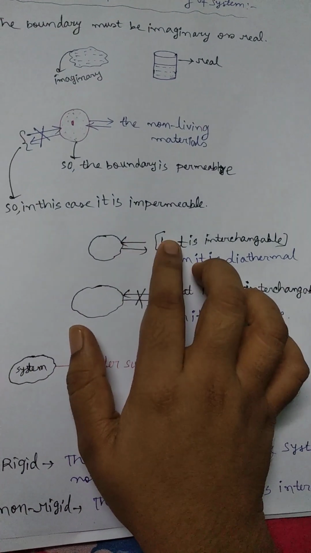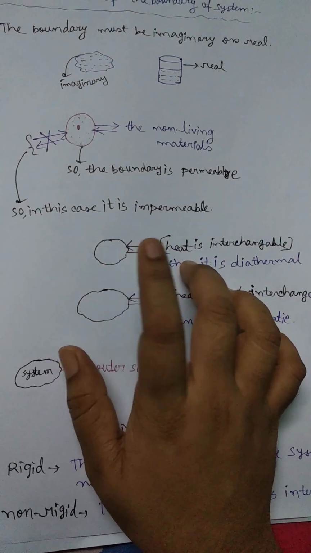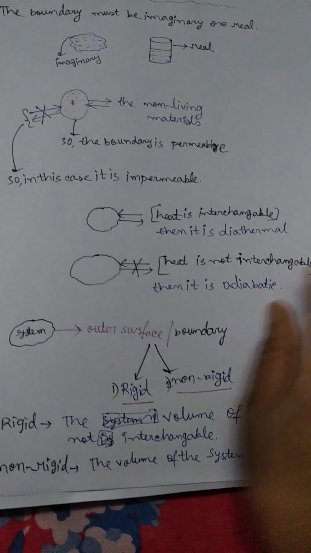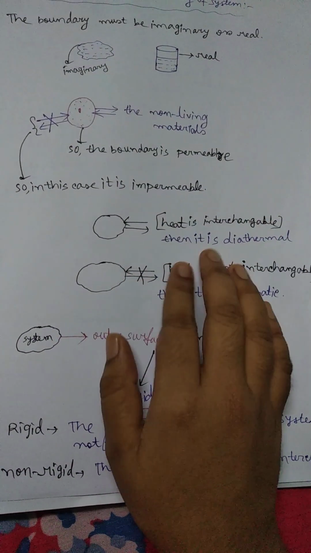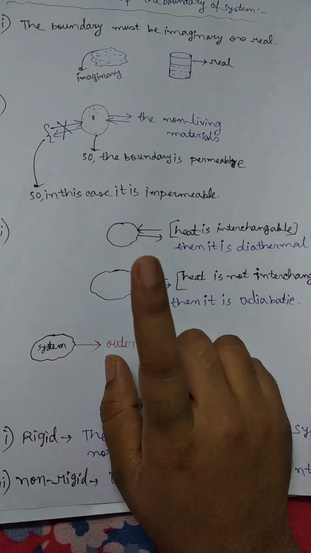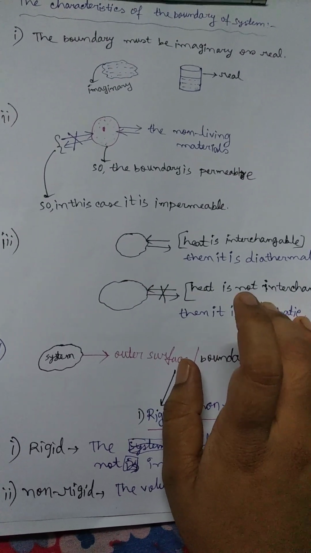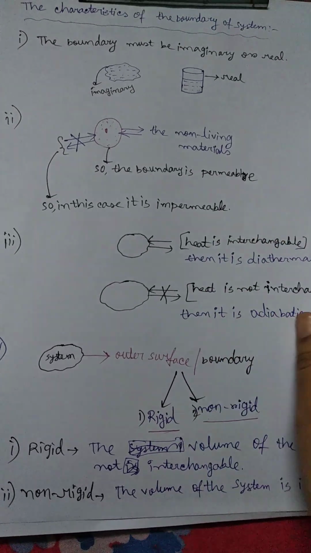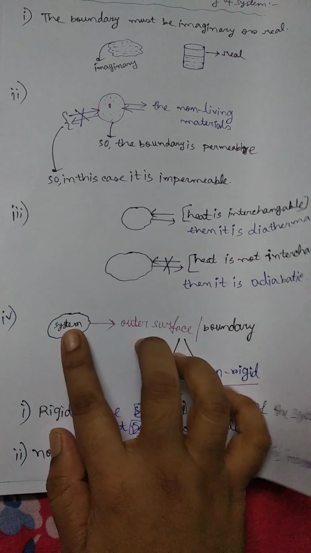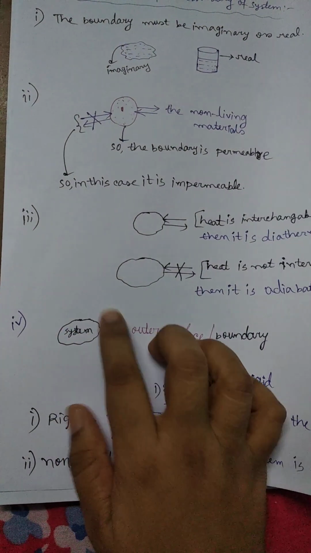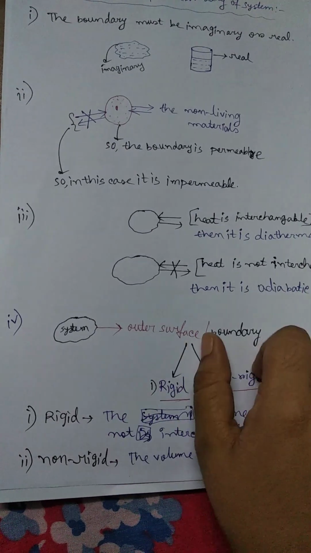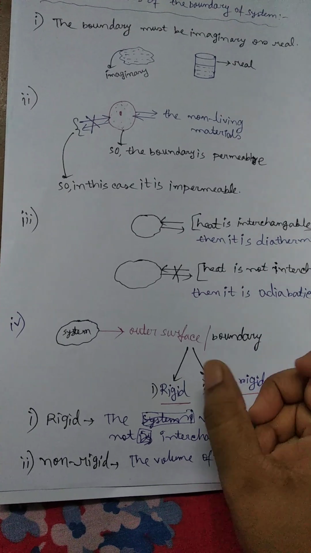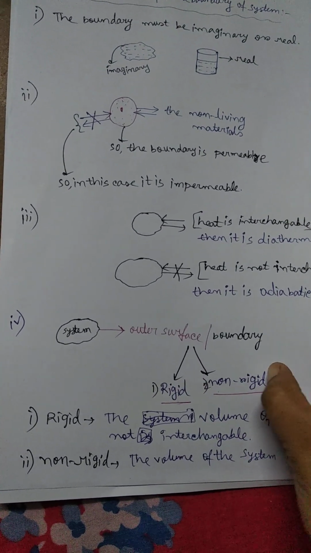If heat interchanges with the system, then the boundary of the system is called diathermal, and if heat of the environment does not interchange with the system, then it is called adiabatic. So diathermal and adiabatic are the two types of boundary characteristic. In this, the system is surrounded by an outer face or boundary. This outer face must be of two types, one is rigid and another is non-rigid.